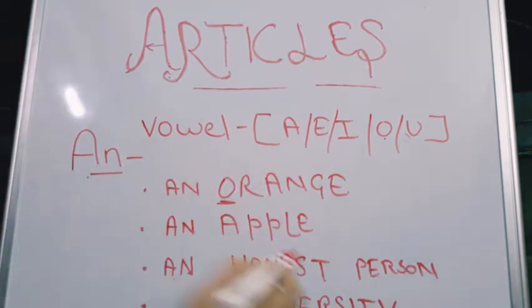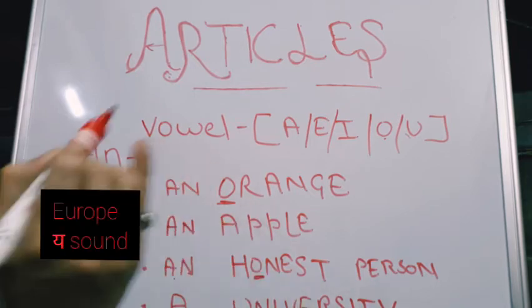We use an. See, the last example is university. U is a vowel, but here we will not use an. We will use a here. Why in university? The sound of U here is not a, e, i, o or u. It is starting with the sound 'yoo' here, which is not the sound of a vowel. So a university is the correct form.